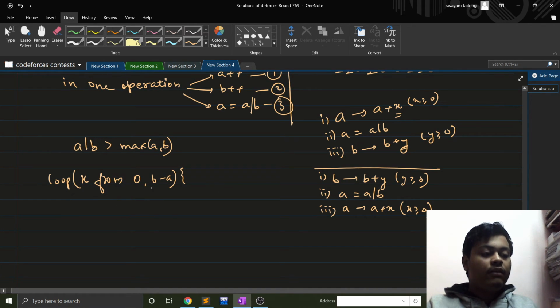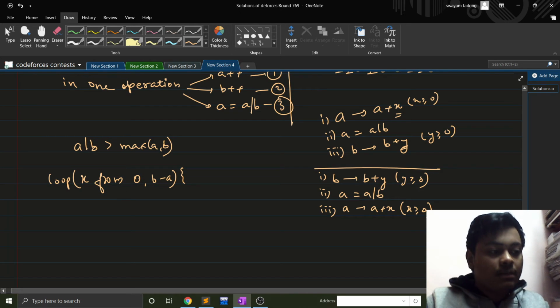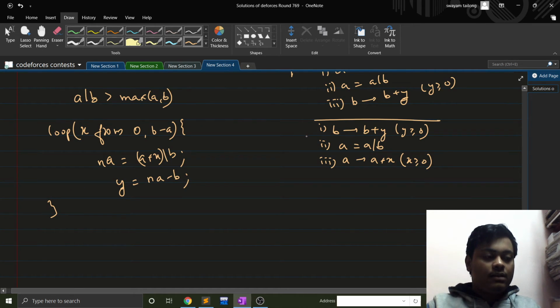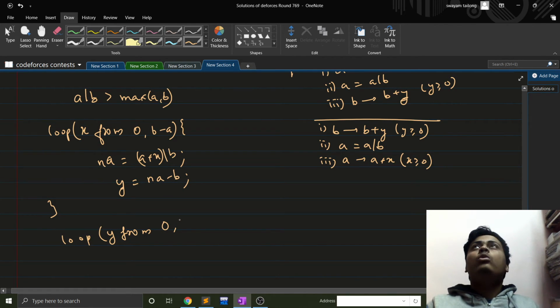If we have already done some x number of operations, now a will become a plus x or b. Fine. And then the number of operations y will just be the new a, let's call this the new a, minus b. Fine. And in this case we loop y from 0 to,